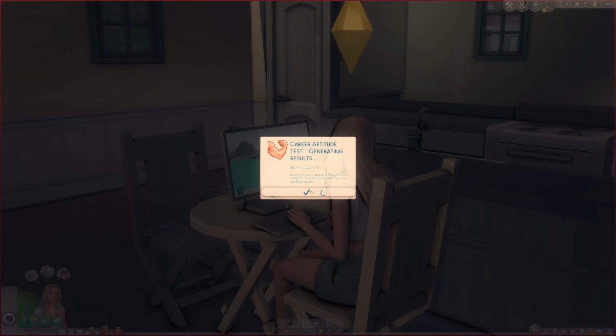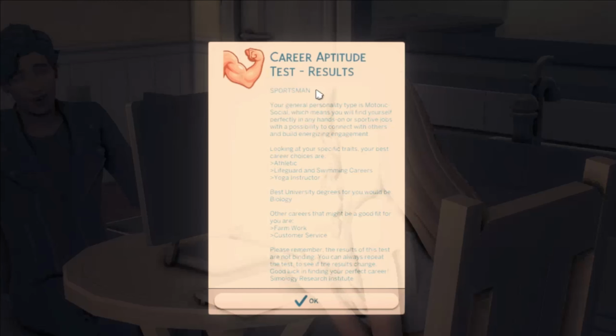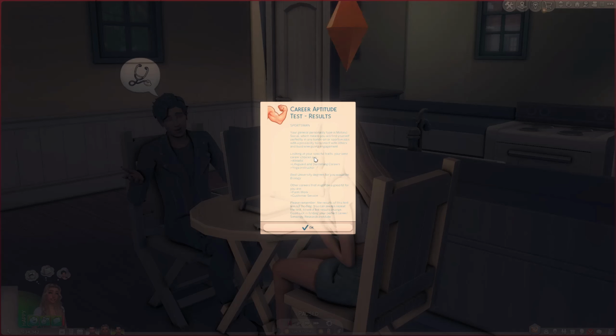I like how it keeps popping up with results, so you know why you're gonna get the result that you get. Results, sportsman. Your general personality type is motoric social, which means you'll find yourself perfectly in any hands-on or sportive job with the possibility to connect with others and build energizing engagement. Your best career choices are athletic, lifeguard and swimming careers, yoga instructor. Best university degrees would be biology. Wait, I love that it tells you a university degree.